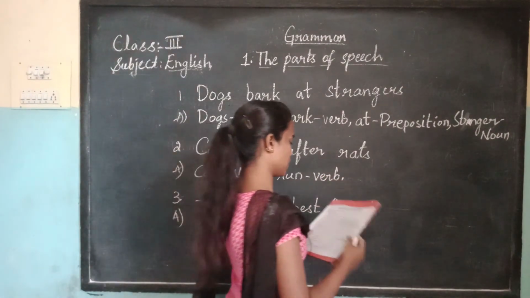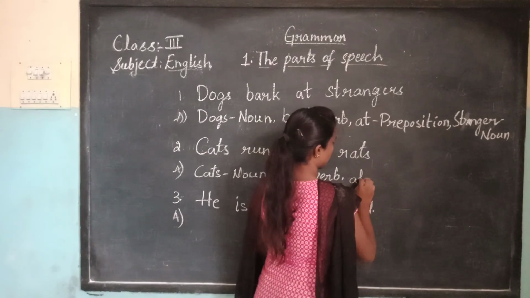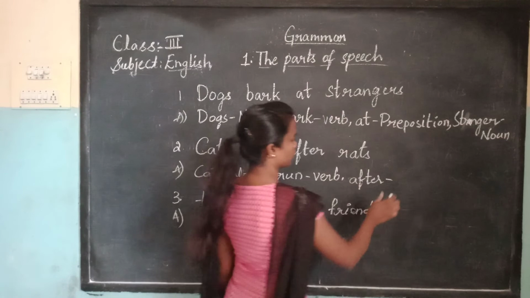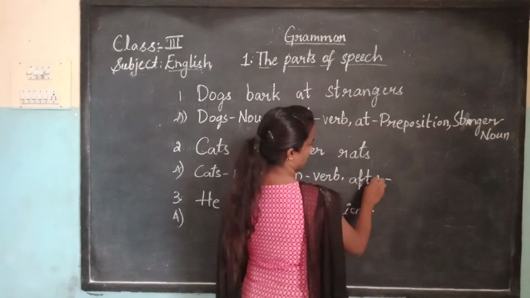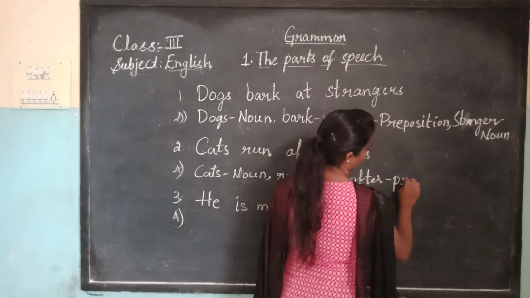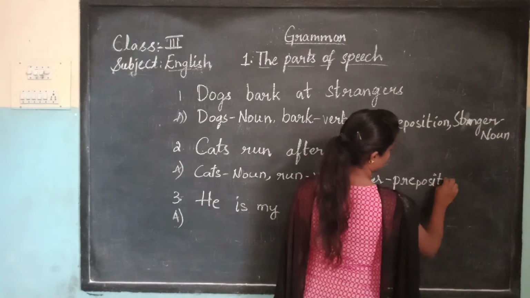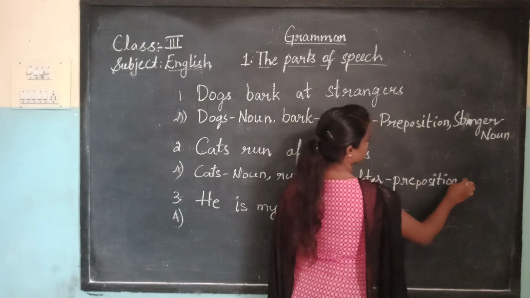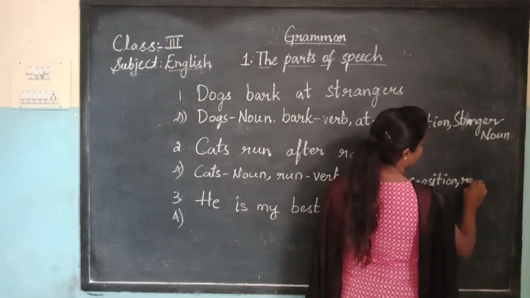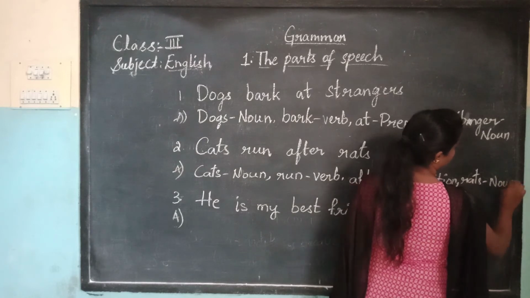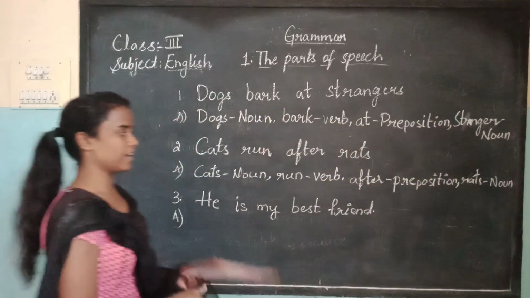Next, after. After is a word used with a noun and pronoun. It's a preposition. And coming to rat, rat is also an animal, right? So for rats also we will write noun.